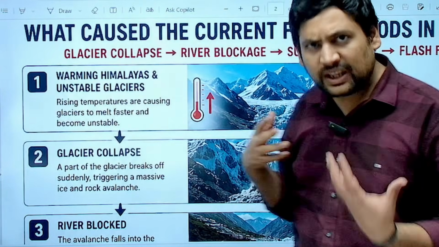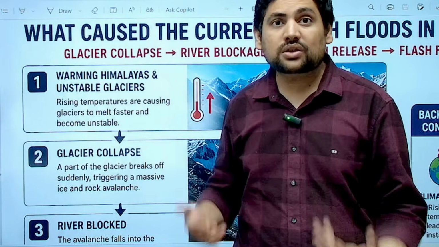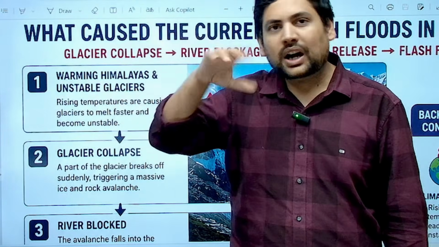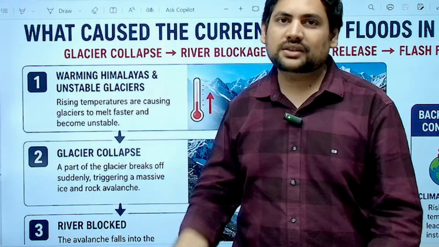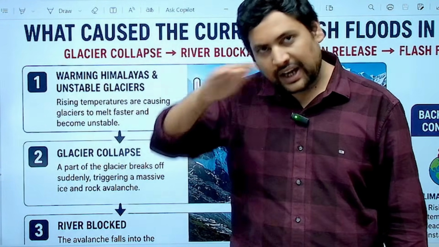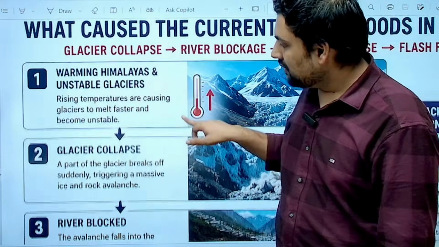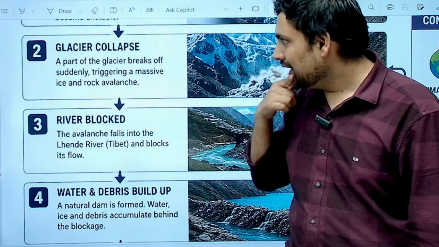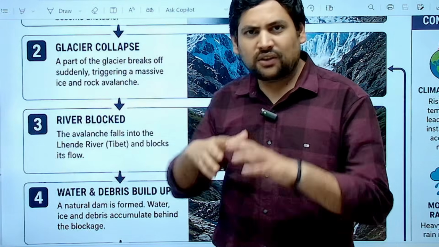Now, Nepal has all the different kinds of Himalayas, and they have a lot of glaciers also, especially in the Tibet region. Tibet is part of China as China claims it, or Tibet is an independent country as India believes it. So right on the border is where we are talking about now. Because of this, glaciers have become unstable. Now suddenly we saw a glacier collapse. Correct. So the glacier collapsed, breaking off suddenly.